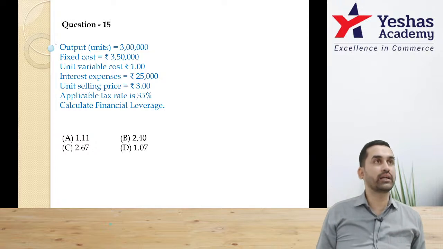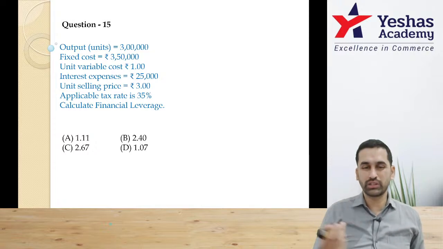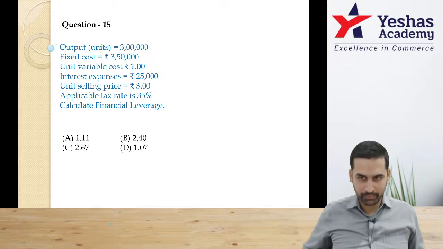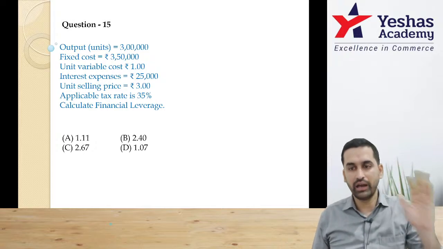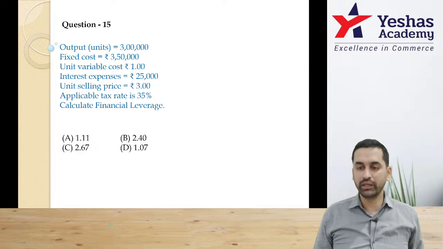They're not asking you to calculate earnings available to equity shareholders. The question is simple. They want DFL. That means I need EBIT divided by EBT. Tell me how to reach EBIT.